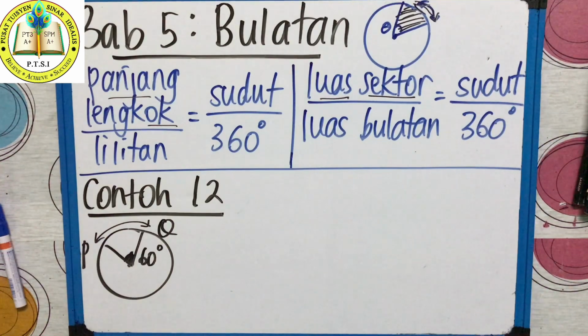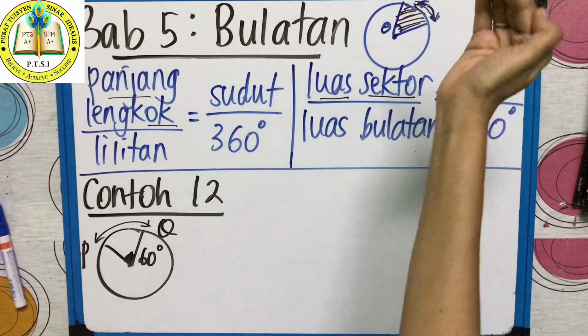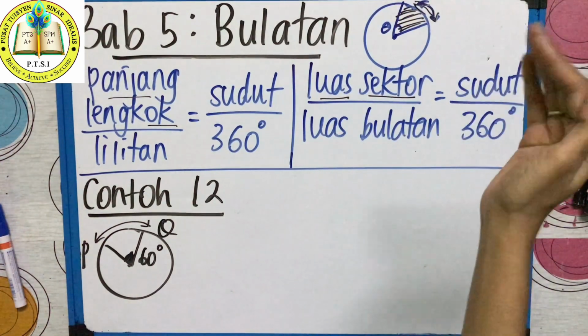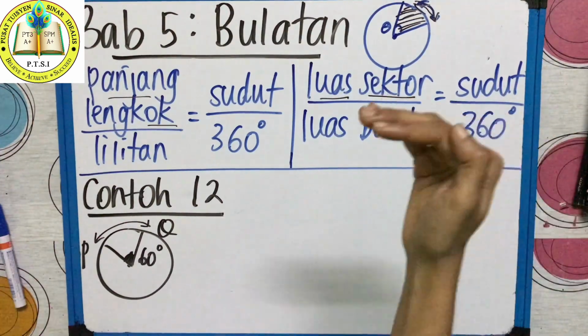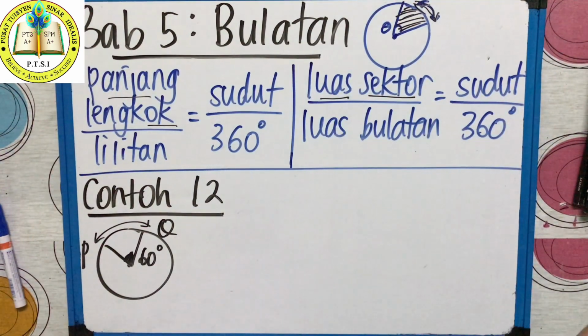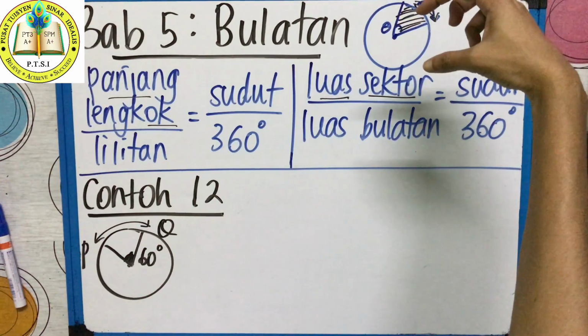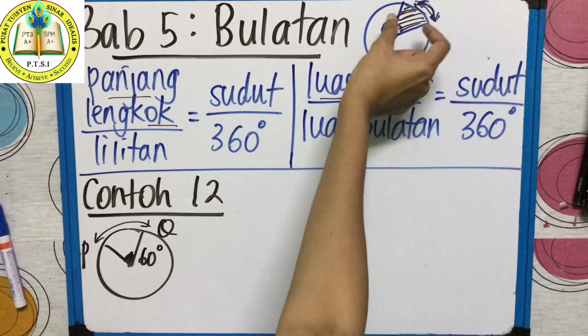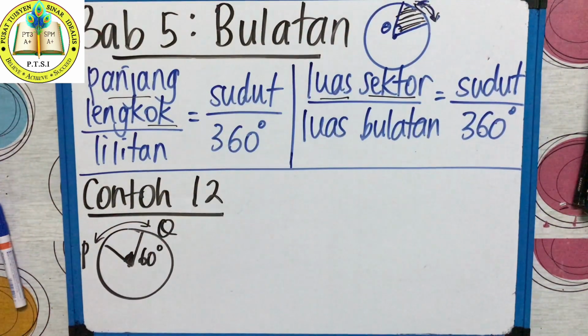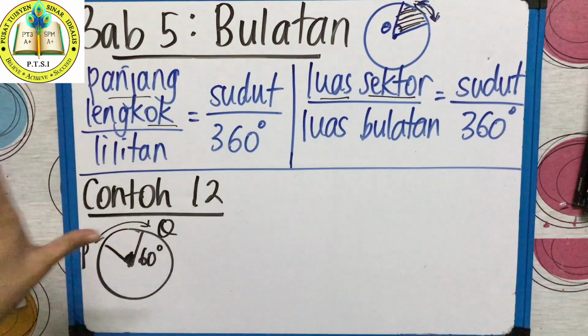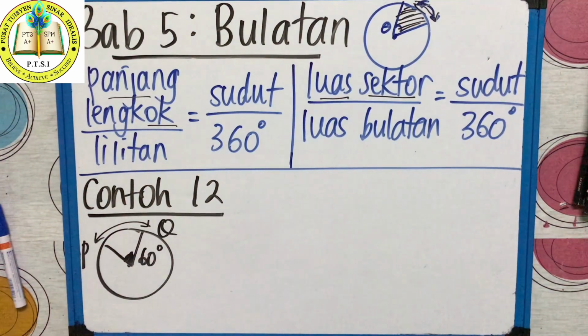So, lengkuk is that short curve. Sometimes it can be a long curve, lengkuk minor, lengkuk major can be. And luas sektor is the part that you cut. So it can be sektor minor ataupun sektor major. So this is the 2 formulas we are going to learn today.